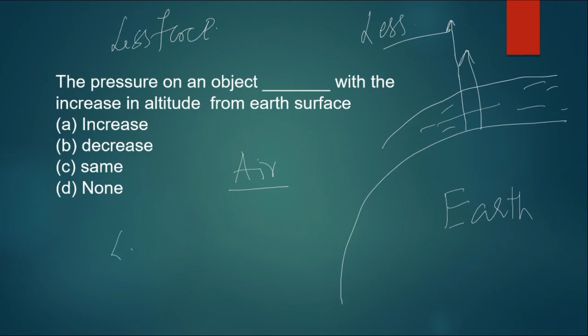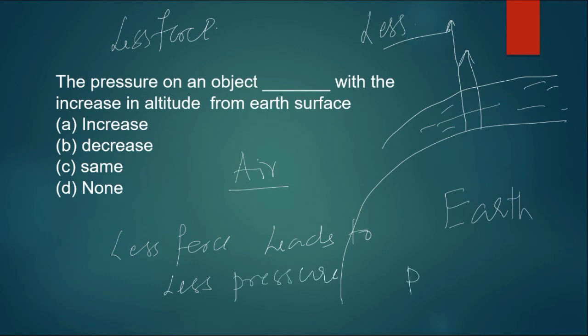And less force leads to less pressure. Because again, pressure is equal to force divided by area. Both are in the numerator, both are directly proportional, which means if force increases, pressure also will increase.